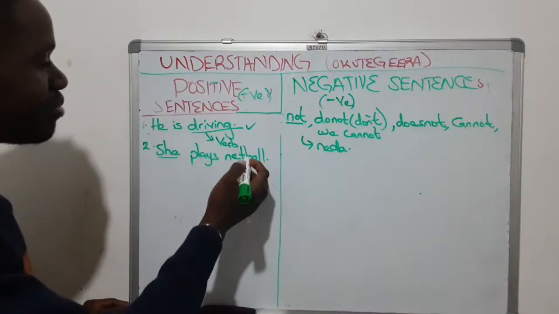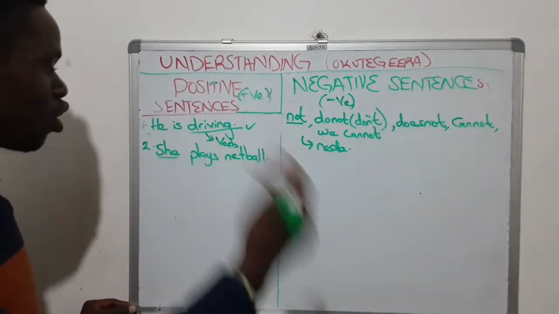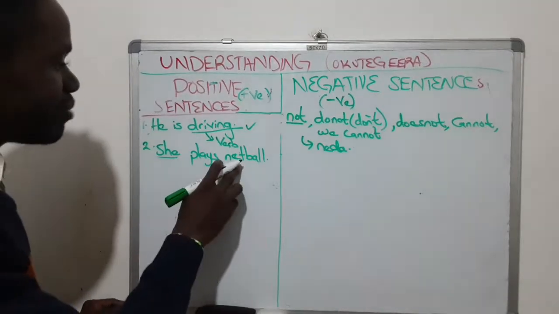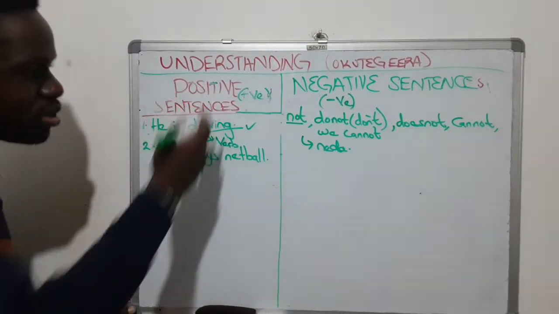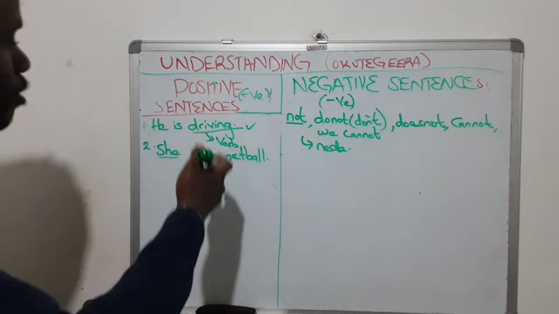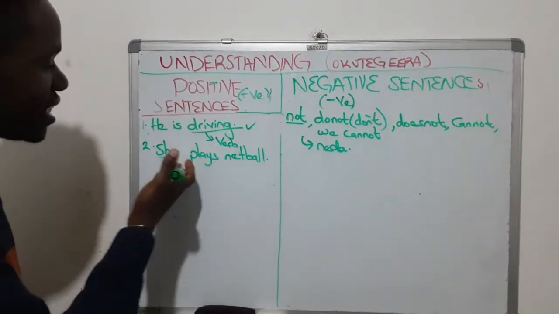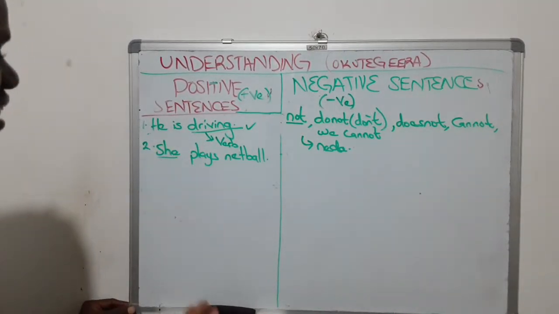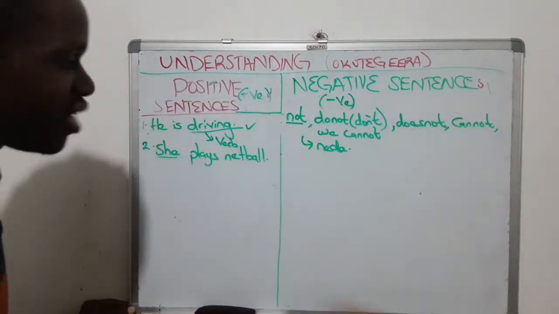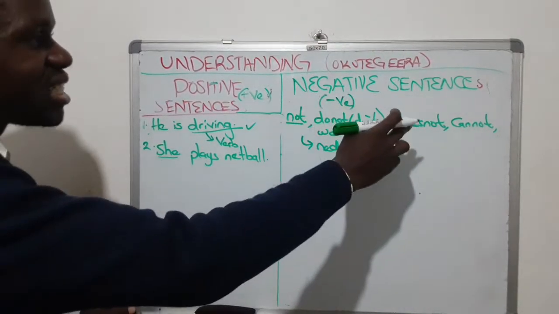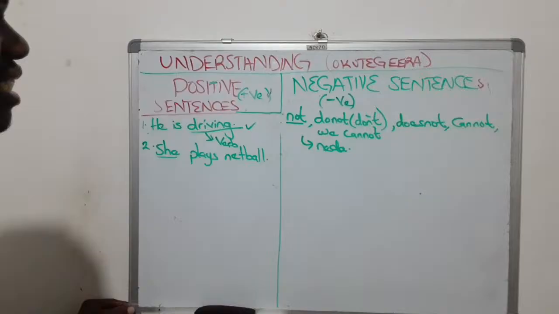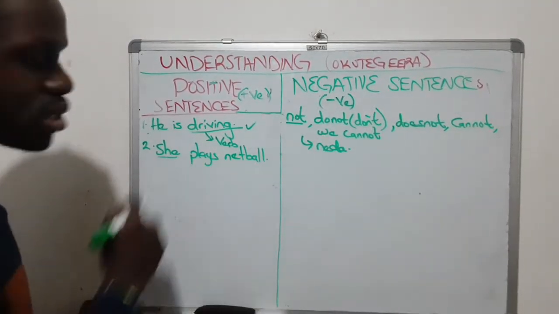Plays netball. Ye azanya omupiira. So she plays netball. It is a positive sentence because it is agreeing to what she does.